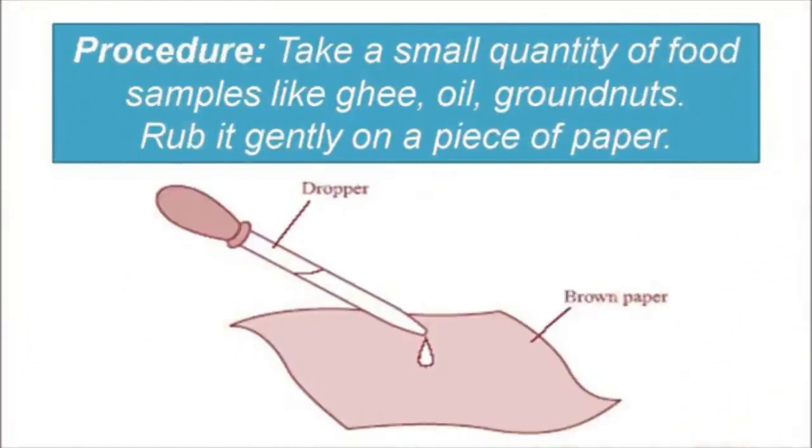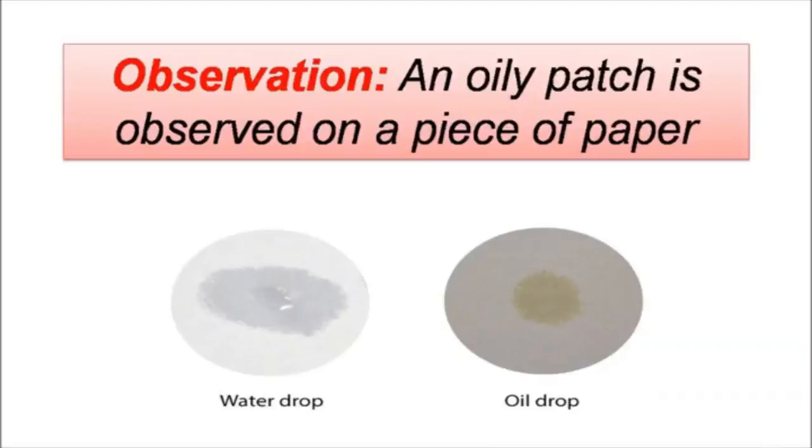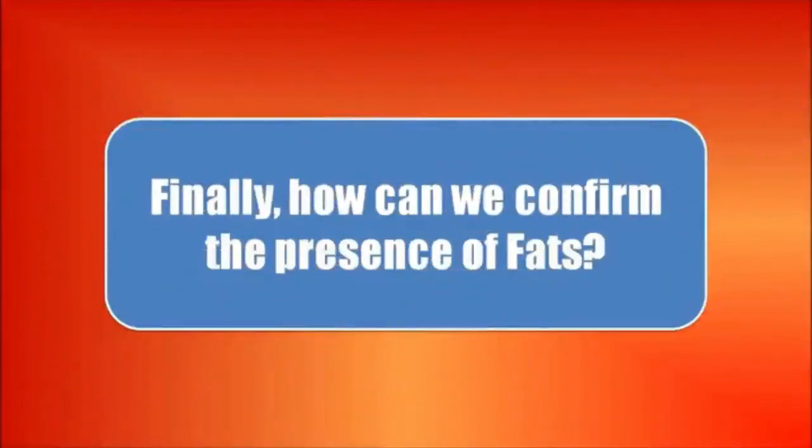First, you take a small quantity of food samples like ghee, oil or groundnuts. Then, rub it gently on a piece of paper. See children how easy this is when compared to the last two experiments? Yes. Now, we can observe an oily patch on a piece of paper. Finally, how can we confirm the presence of fats?